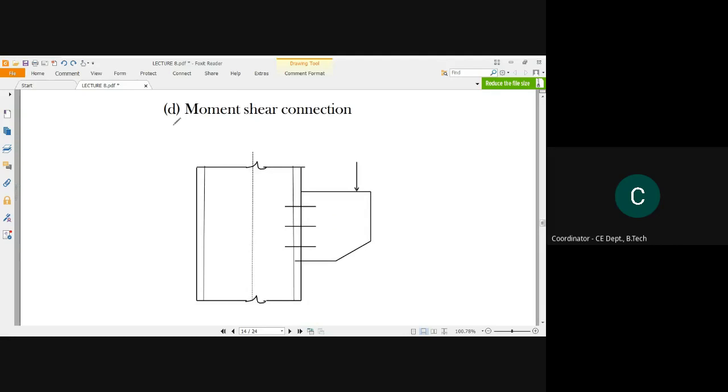Next is the moment shear connection. Here a certain amount of moment will be developed. How? Because a force is applied in this part at a certain distance. Maybe the distance is x, and if this is P, then a moment is developed and a shear will be developed.